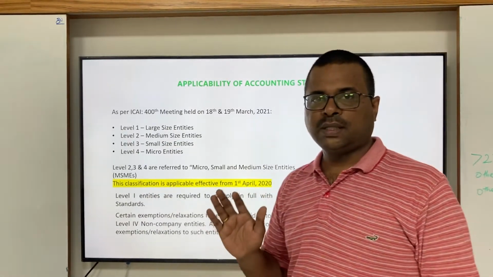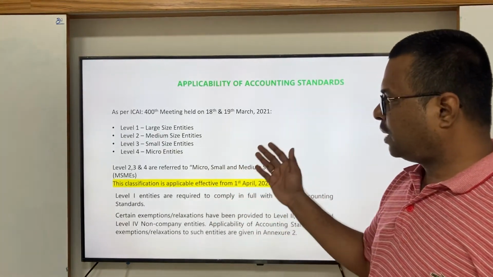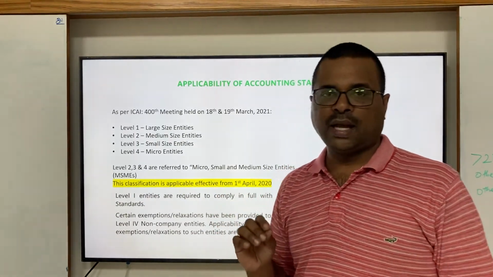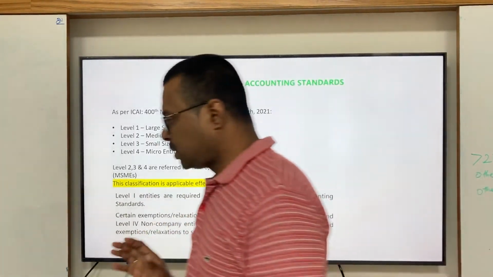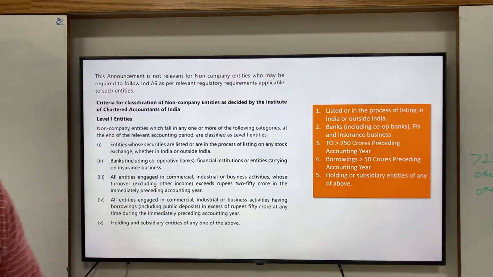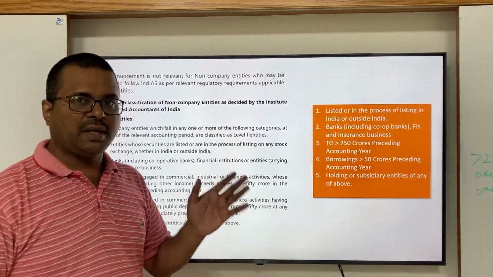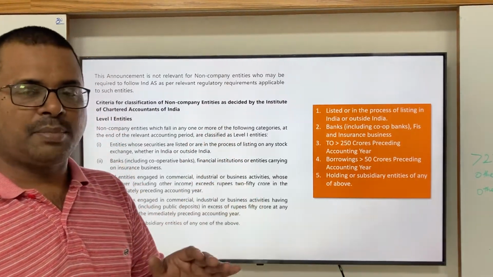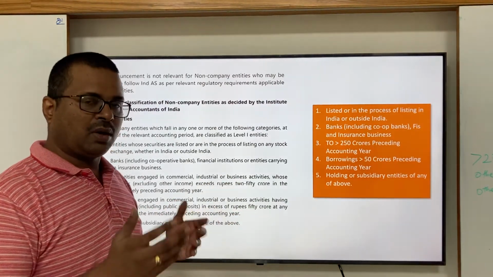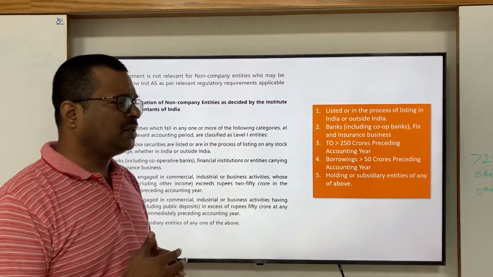In the case of level 1 entities, all the applicable accounting standards apply. In the case of level 2, level 3 and level 4 being MSMEs, they have given some relaxations or exemptions based upon the level of entity. Now coming to level 1 entity. If their equity or debt is listed or in the process of listing in any stock exchange in India or outside India, it falls under level 1 entity.